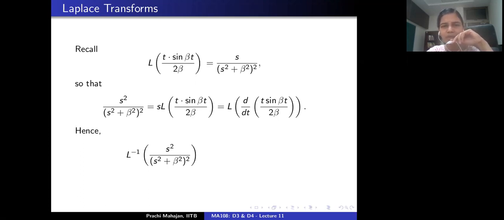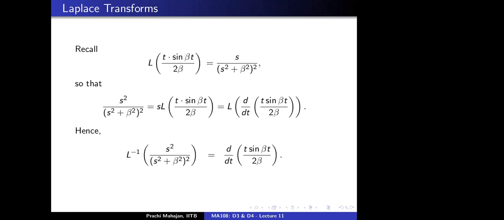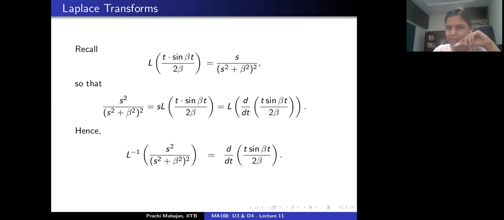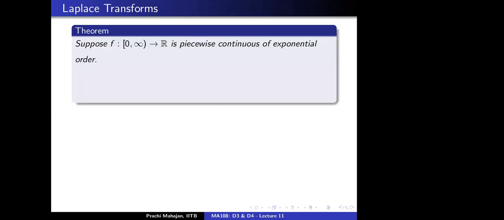Nevertheless, what it means is that if we take the function d by dt of t sine beta t by 2 beta, I've left the differentiation for you, and take the Laplace transform, we would get s squared by (s squared plus beta squared) whole squared. Correct. Is that okay with everybody present here? We get this because the function t sine beta t by 2 beta is 0 at 0, right? If it wasn't true, we couldn't have proceeded. Correct.